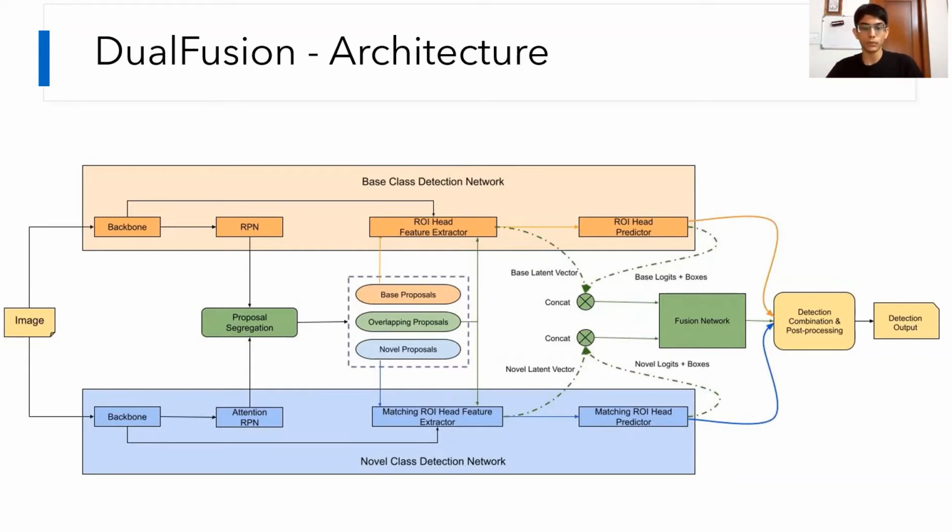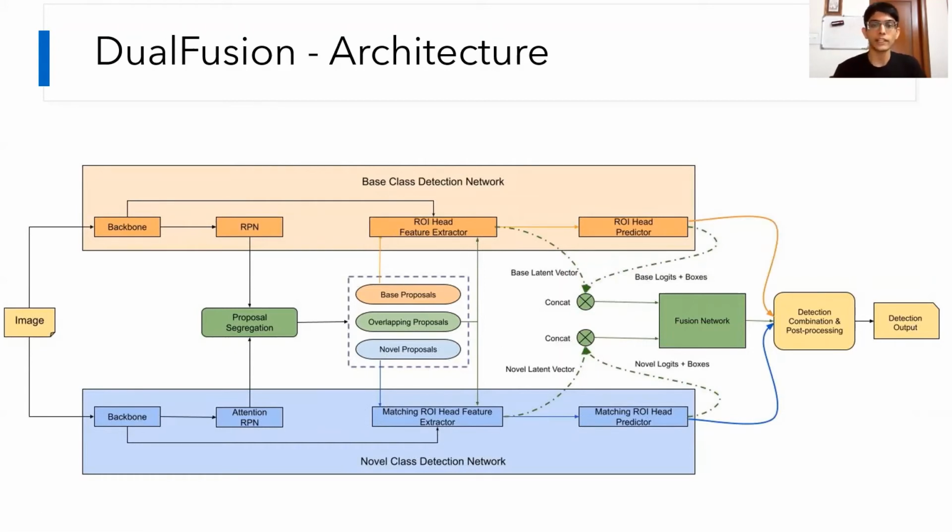We then do a step called proposal segregation, where we split the proposals into three categories: base proposals and novel proposals, indicating that this proposal must belong to a base class or a novel class respectively, and an overlapping proposal, which indicates that both detectors think that there is an object of interest in this region. The base and novel proposals are handled by their own detectors as usual, but the overlapping proposals, whose flow is seen through green arrows, are fed through both detectors.